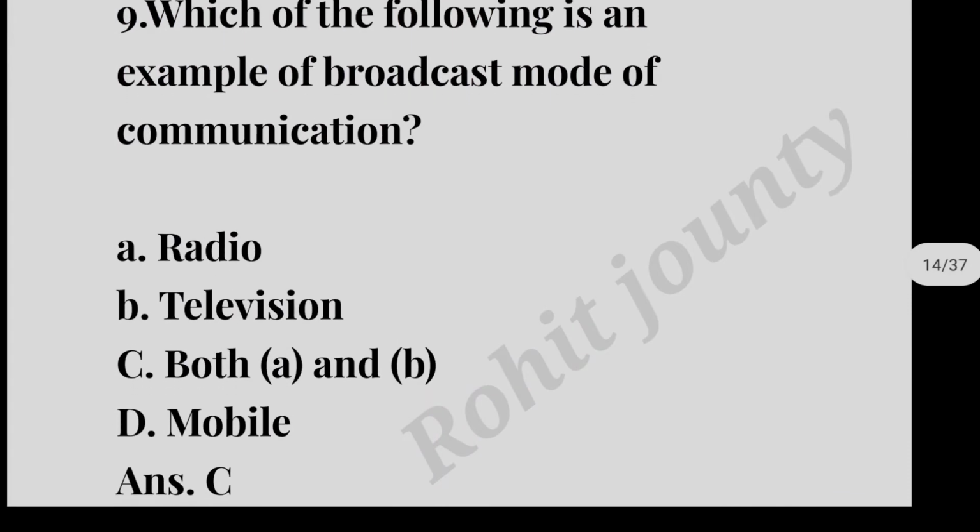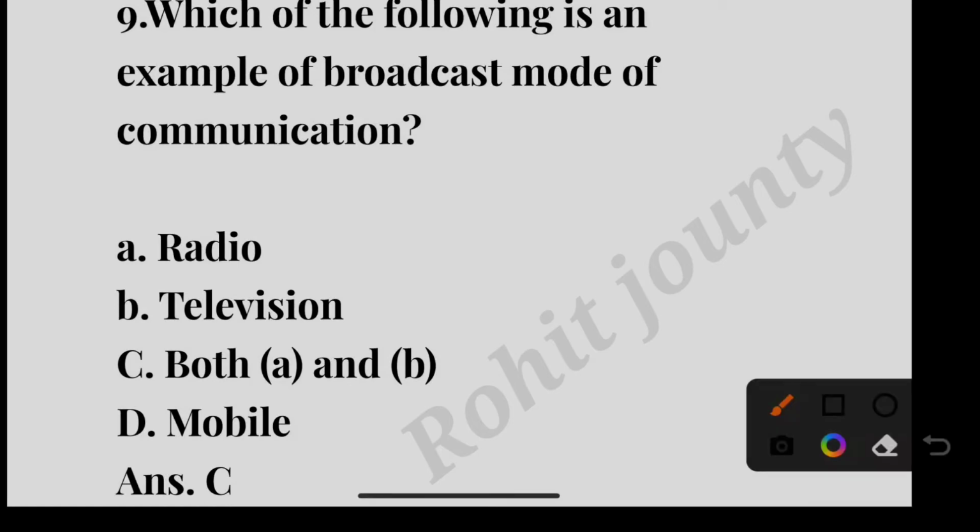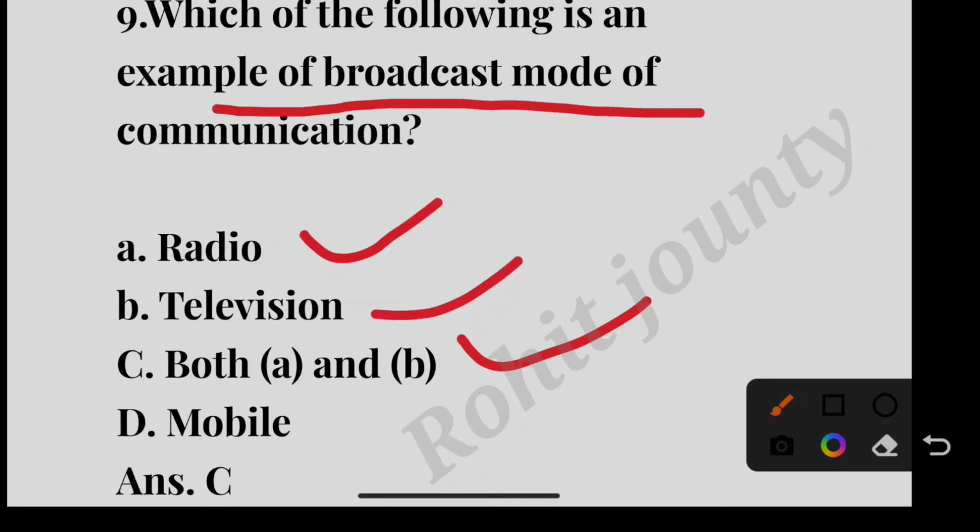Question number 9. Which of the following is an example of broadcast mode of communication? Option A, Radio; option B, Television; option C, Both A and B; option D, Mobile. The correct answer is option C. Both A and B, radio and television, are examples of broadcast mode of communication.